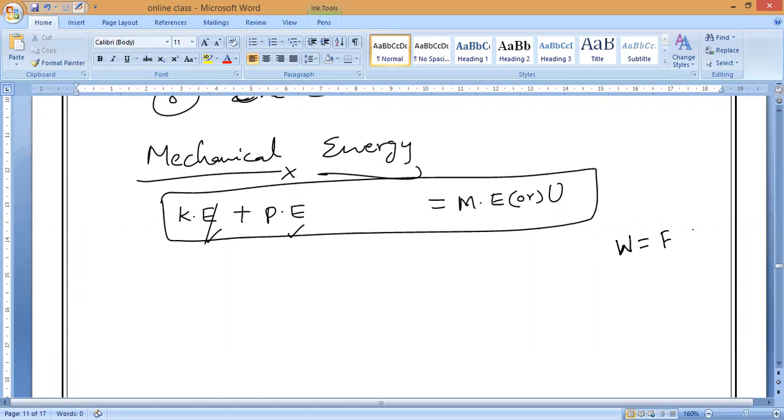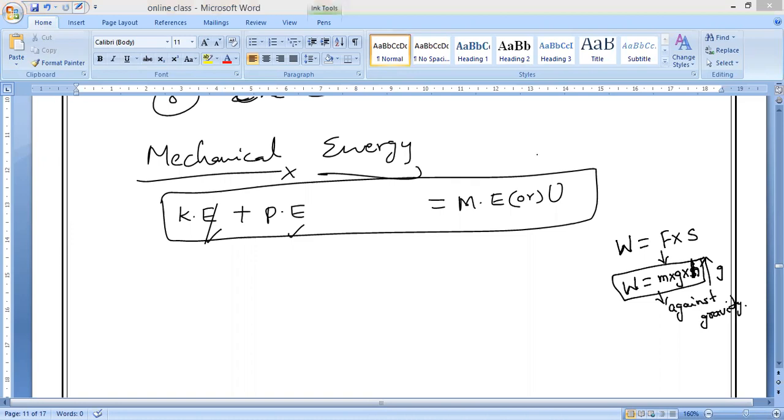Force into displacement. Now, when we are working against gravity, what is the work done? Work done is equal to force into what? Mass into acceleration due to gravity into the height we are working. So this is the formula for work done against gravity. Is it okay, guys? Will you remember that? Adarshan, Darun?